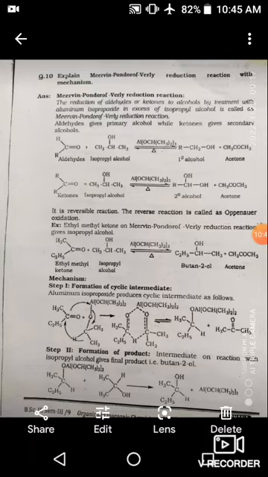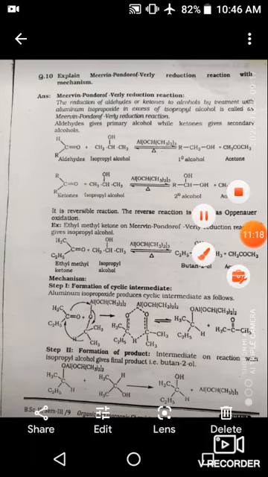In the previous topic I already explained some reducing agents. The first reducing agent is lithium aluminum hydride, the second is sodium borohydride, the third is Meerwein-Ponndorf-Verley reduction, and the fourth is Clemmensen reduction. Try to remember all these reducing agents and the function of each. Try to remember this point.